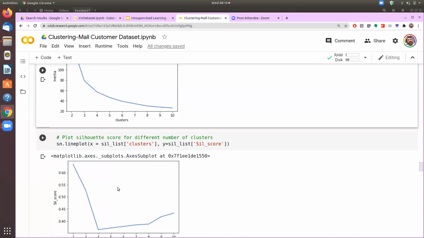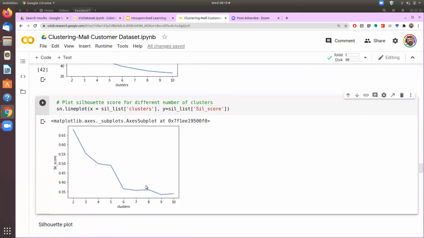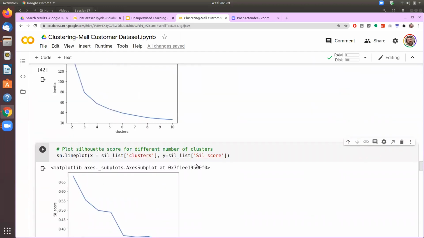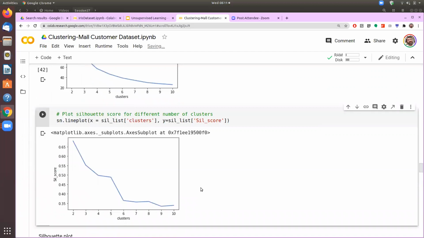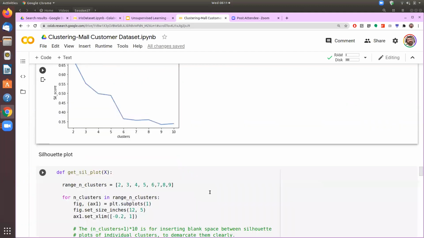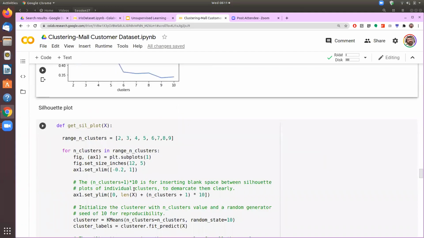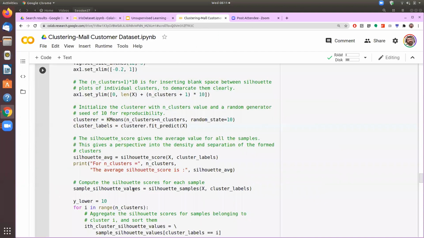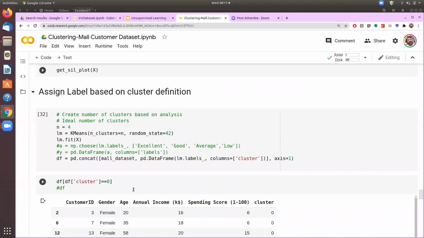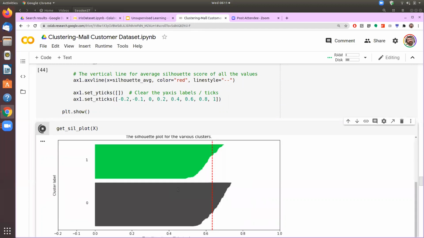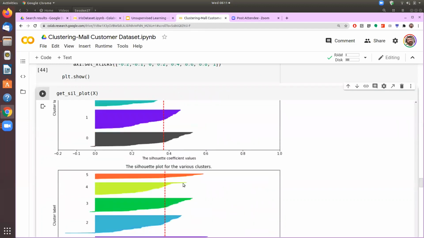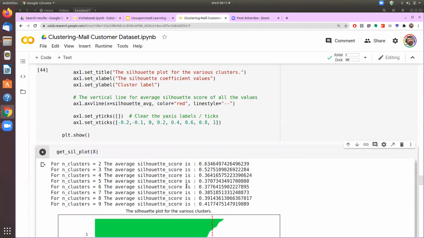Now, as I was mentioning to you, it is often that you will get an elbow formation when you plot the inertia, but you may not get the same kind of formation as you got earlier in the silhouette score. So here it is just going on falling and falling, and therefore we'll see the silhouette plot. So if you run the silhouette plot here, we get this, and then we have to determine whether it should be.